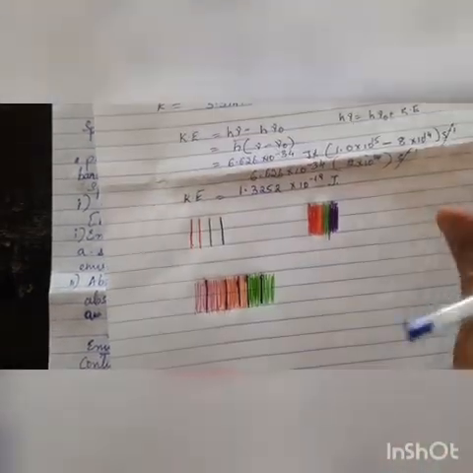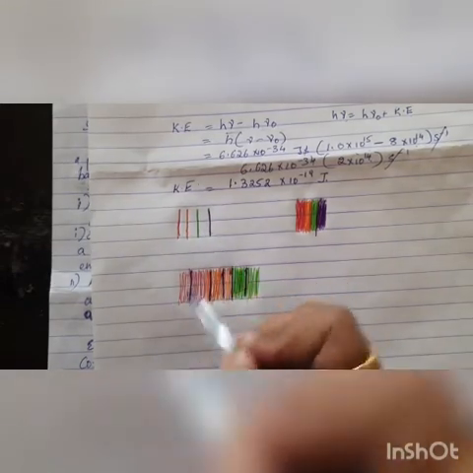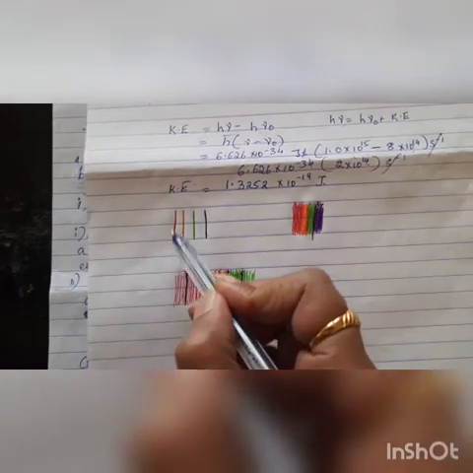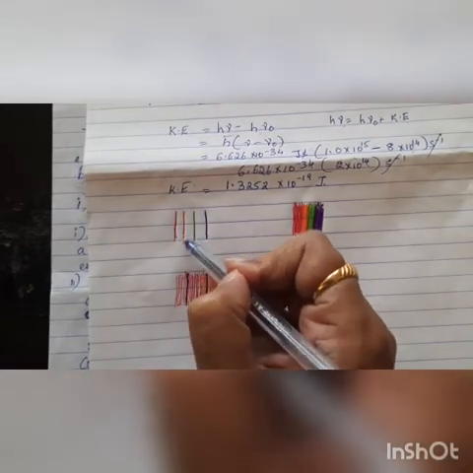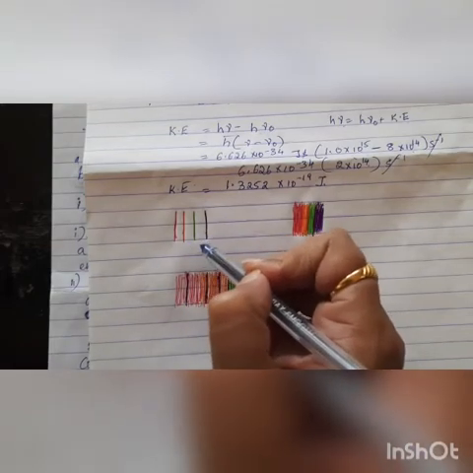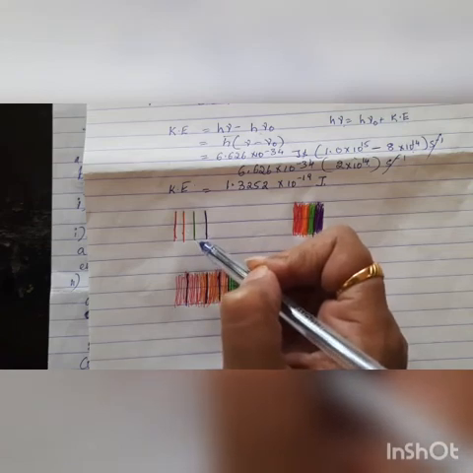Let us take a look at this. You can see some bright lines which I have drawn here. In the emission spectrum you find these separate bright lines. When does this take place?